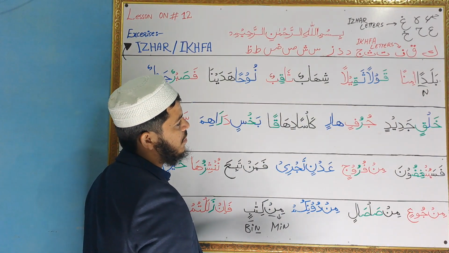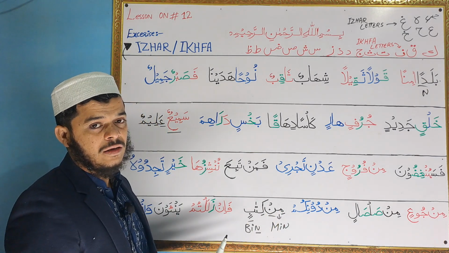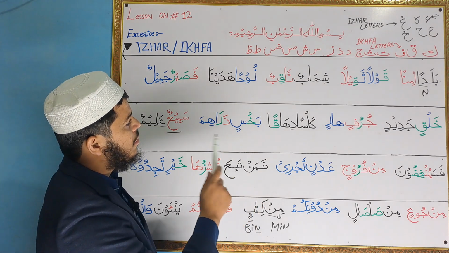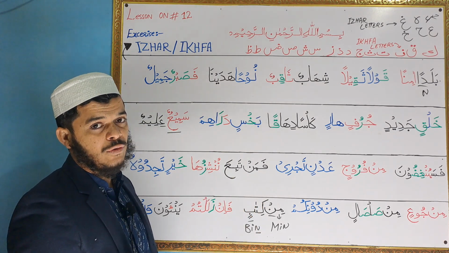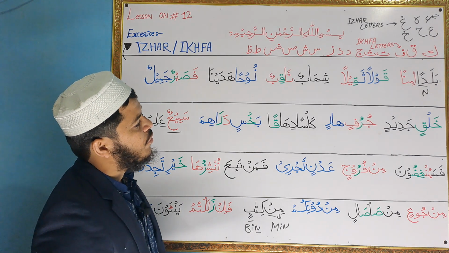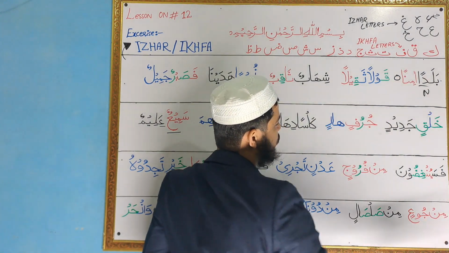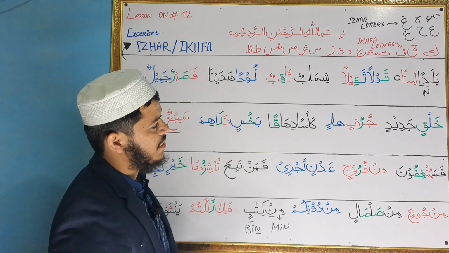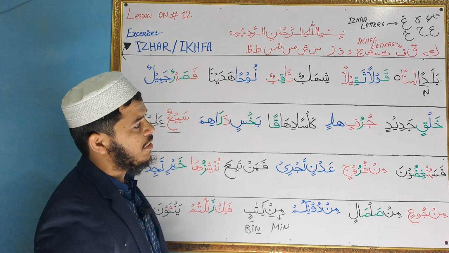Okay, next you will see. We just have to focus on noon with sakin and tanween, the letter with double fatha, double kasra, double dhamma. We have to look at what the next letter coming is. Okay, so let's say if you will stop there. Let's practice this exercise again. So then we will read baladan amina.